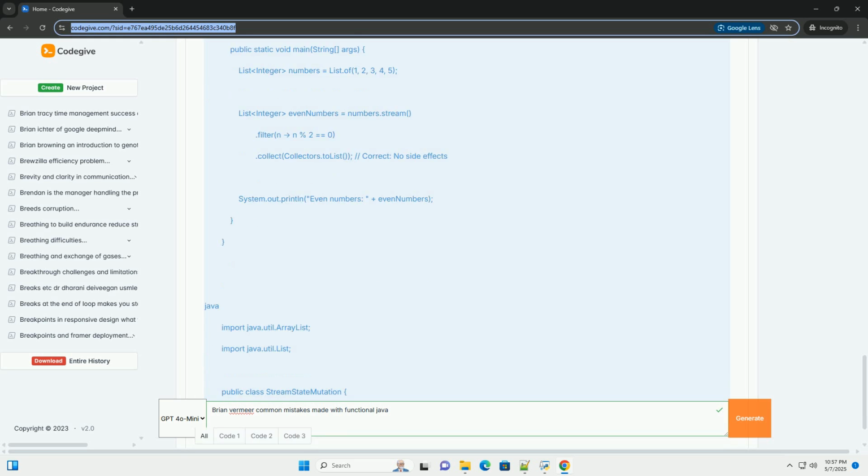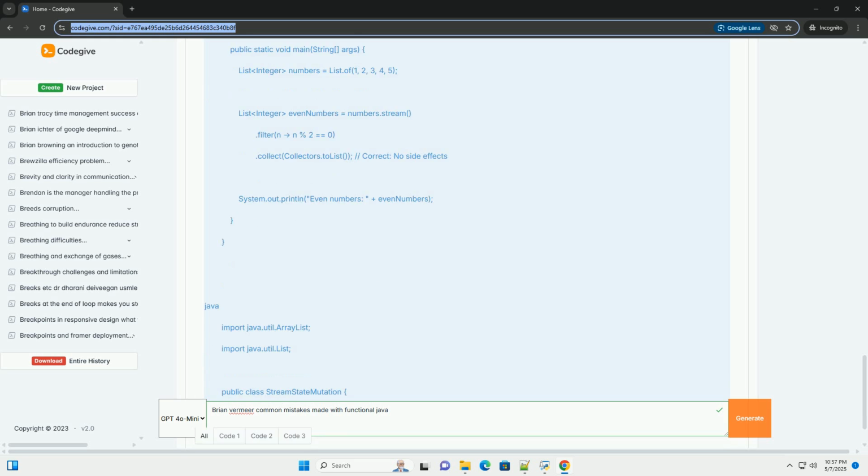Code example: mutable object. Why it's a mistake: the Person object is mutable because its name can be changed after creation. How to avoid it: create immutable classes by making fields final and providing no setter methods. If you need to modify the object, create a new object with the updated values.